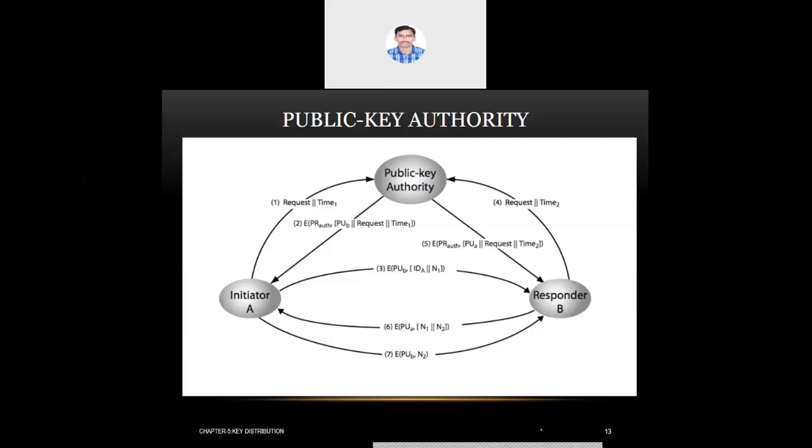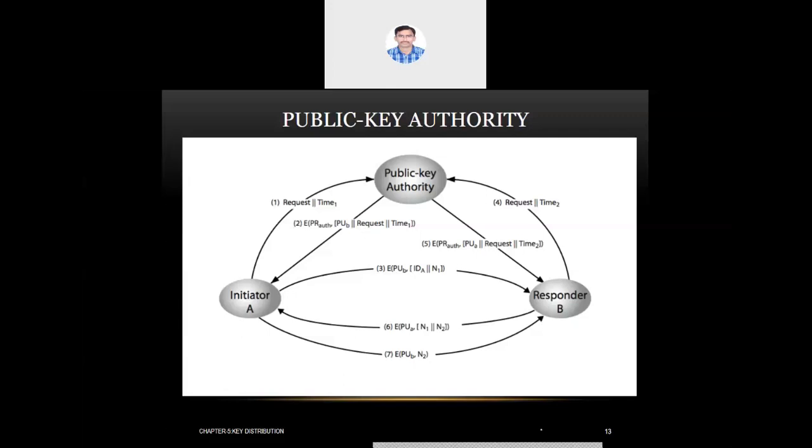A is using the public key of B. A knows the public key of B from the trusted source, that is the public key authority. Now A uses the public key of B and encrypts the N2, which was sent by the responder, that is B.